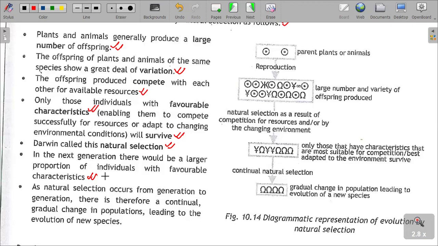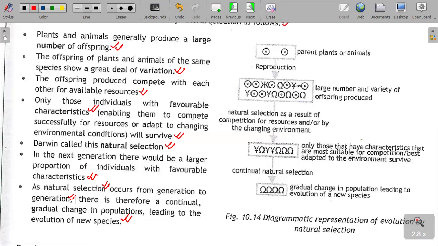As natural selection occurs from generation to generation, therefore a continual gradual change in population leading to evolution of new species takes place. What is happening here is that the strongest organisms, the fittest organisms, are being able to survive, are being able to reproduce. So there is continual and gradual change in population that would lead to evolution of new species.